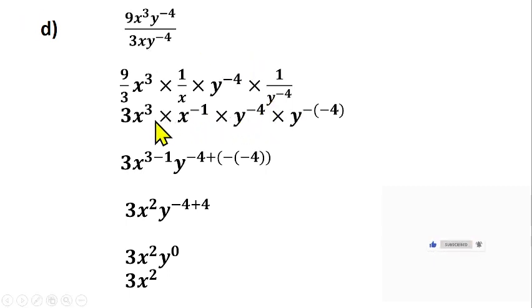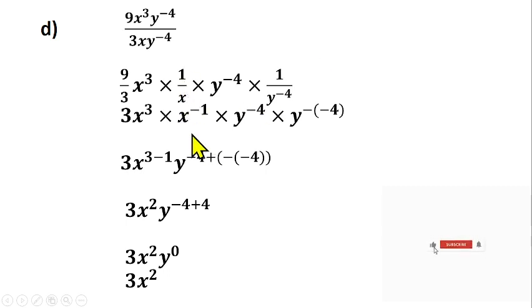So then 9 over 3 gives us 3. You have s cubed here. Then according to our law of indices, this 1 over s, which is talking about the inverse of s, can be written as s raised to power minus 1. You remember the law that says that if I have a raised to power minus 1, it can be written as 1 over a. So when I have 1 over s as well, I can write it as s raised to power minus 1.